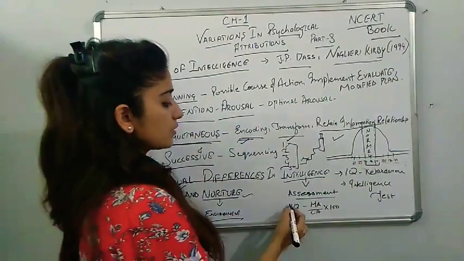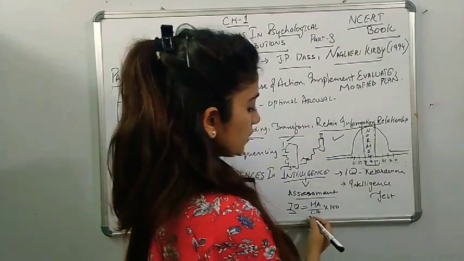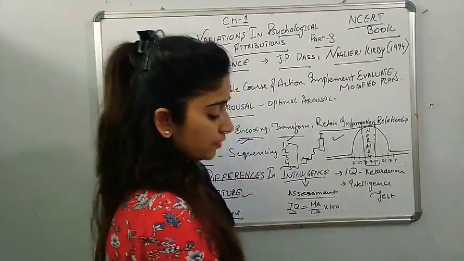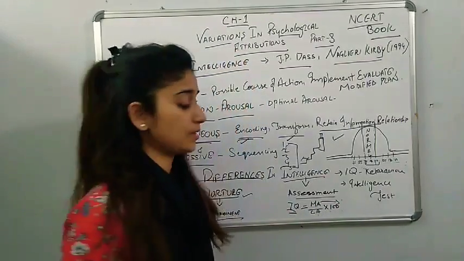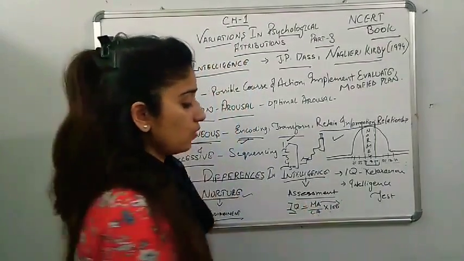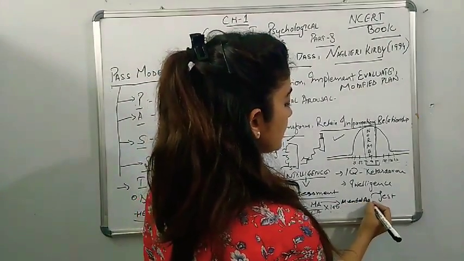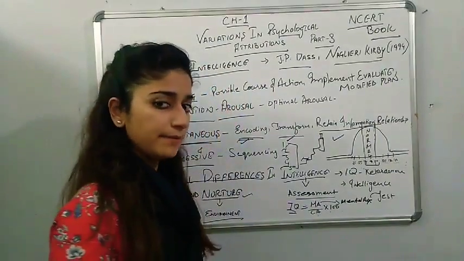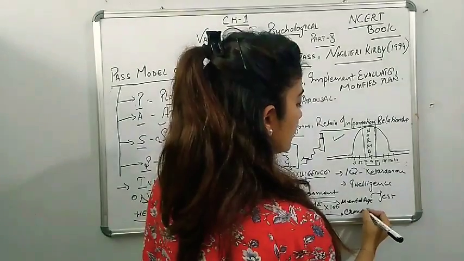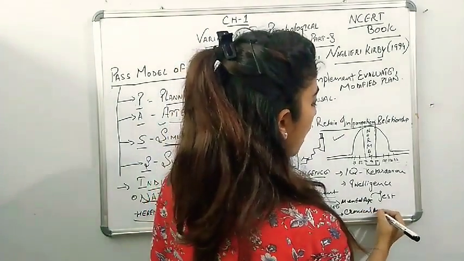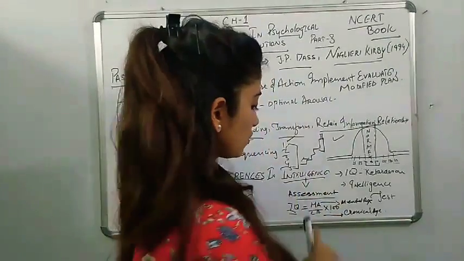For that there is a formula: IQ is equal to MA upon CA into 100. What is MA here? MA is mental age. What is your mental age? And CA is your chronological age. Chronological age means physically how many years old you are.